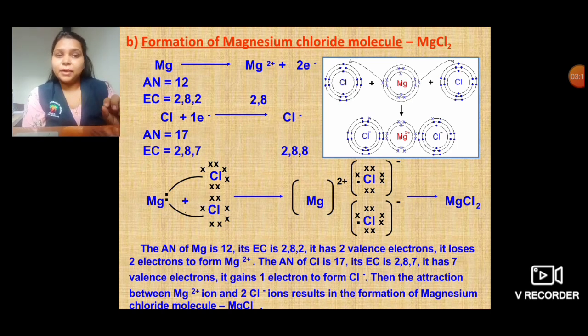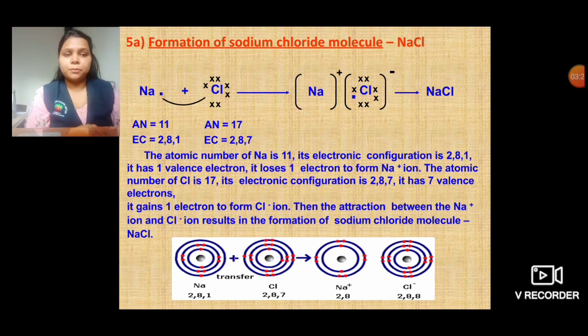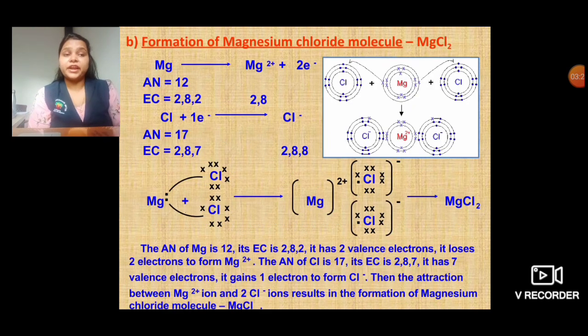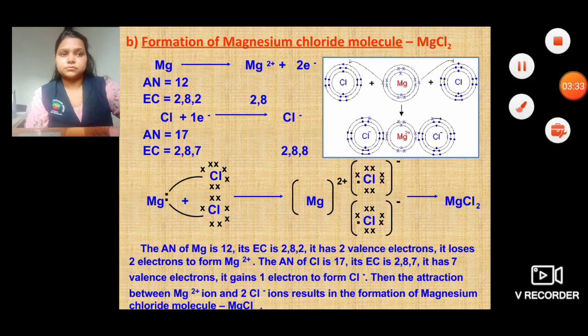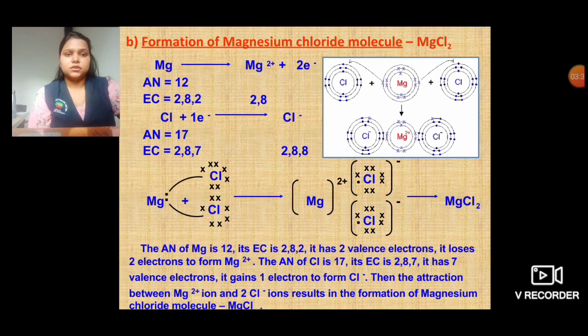If you see magnesium chloride, it is written MgCl2, whereas in the last formation you saw NaCl, that is sodium chloride, it was not 2, whereas in magnesium chloride it became MgCl2. So this is how the formation of magnesium chloride took place.